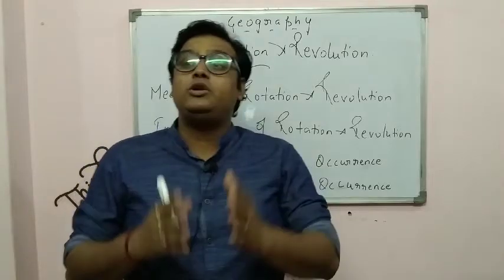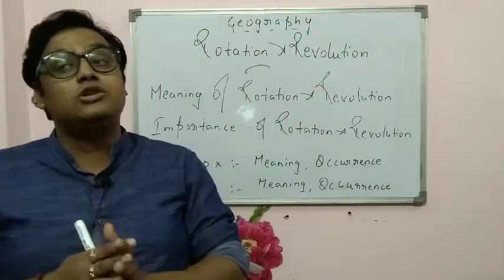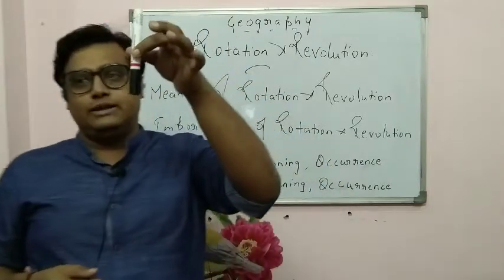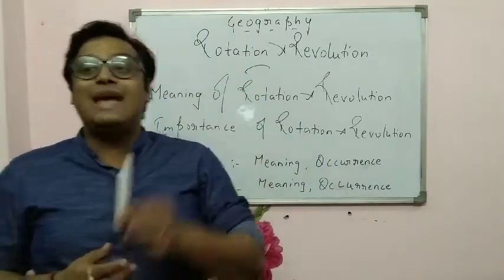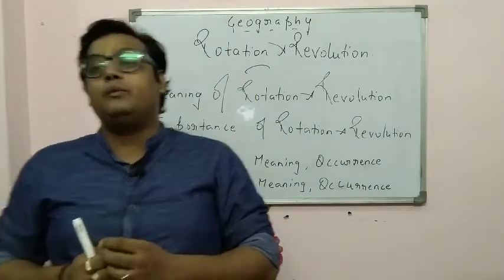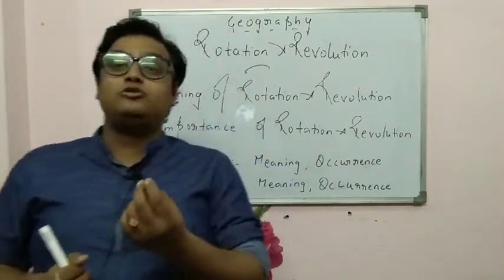First of all, we'll be talking about the inclination of the Earth. You know that Earth is not straight. When you talk about, there is an axis. Axis means a pivotal point. A pivotal point can be understood by a top.